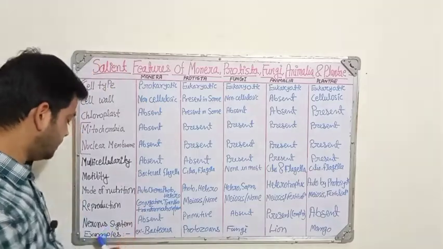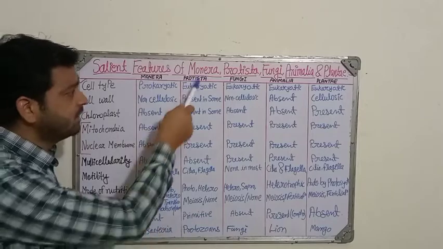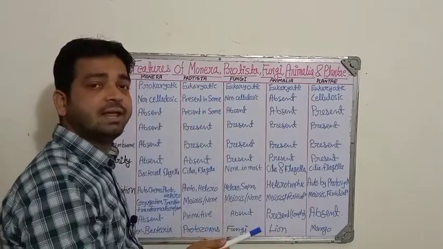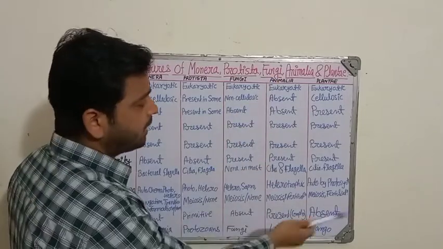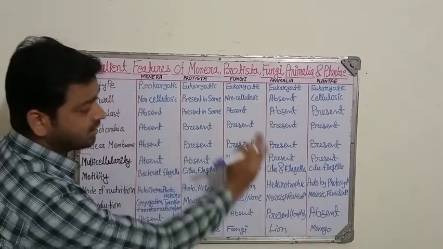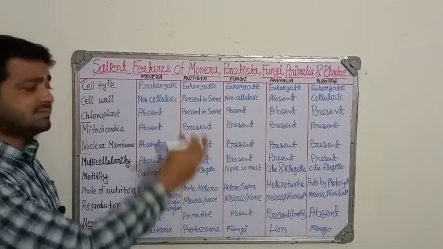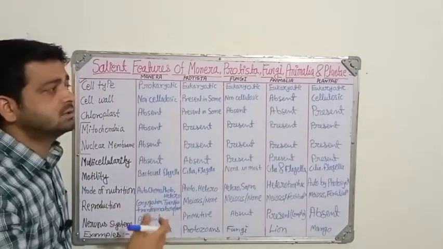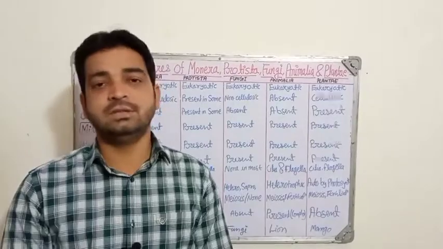Coming to the examples, which we have already discussed: Monera, bacteria-type organisms; in Protista, protozoa-type organisms; in fungi there are different types of fungi like Aspergillus niger; Animalia, so many animals we know; and in plants, all the plants will come. So if you cover these points for all five kingdoms, it will be easy to remember, easy to understand, and you can write it in the exam. Depending on the marks, how we are going to elaborate can be done with this. Thank you.